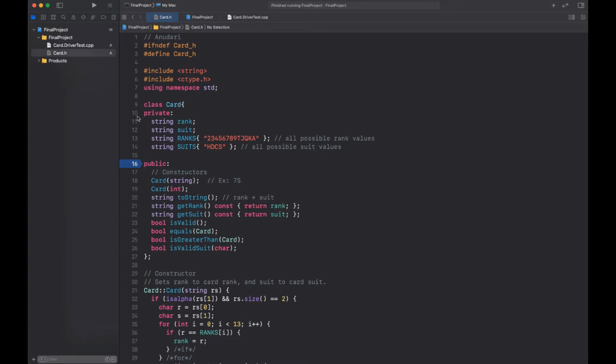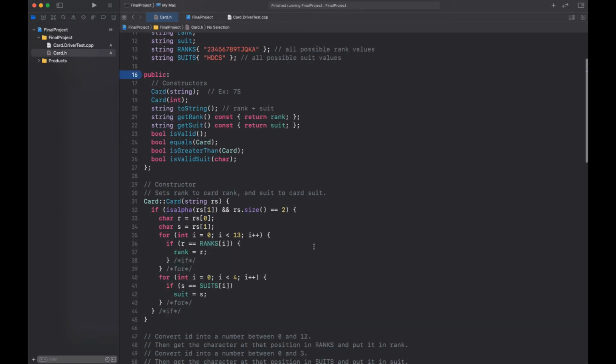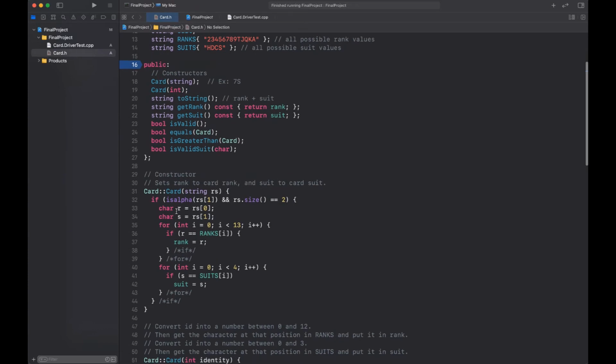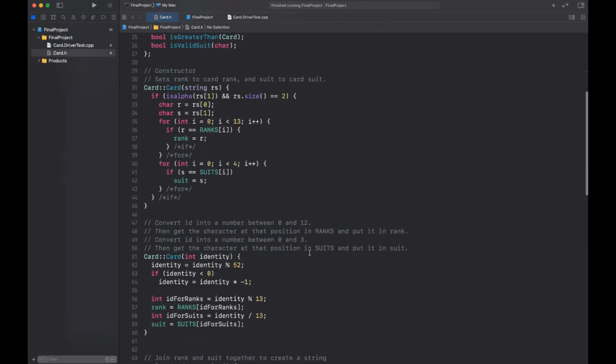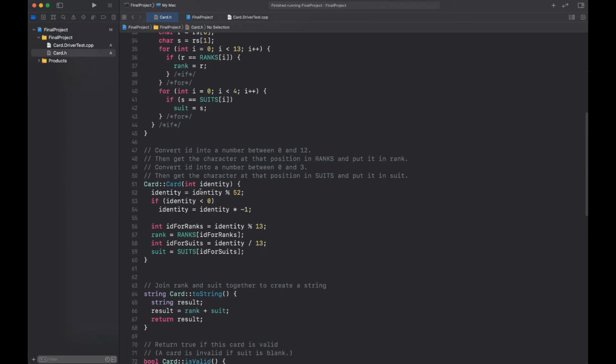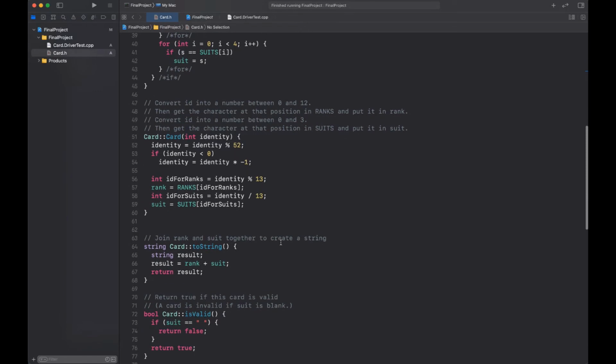Okay, so this is our card.h file. Here we have our class declaration. As private members, we have string values rank and suit, and also uppercase ranks and suits, which are initialized to all possible rank and suit values in the declaration. The constructor that receives strings treats it as an array of strings, so we're getting rank and suit separately and initializing them accordingly. With the constructor that receives integer values, it takes the integer and we're using modulus 52, so we get a number that is less than 13, and also we're initializing rank and suit here.